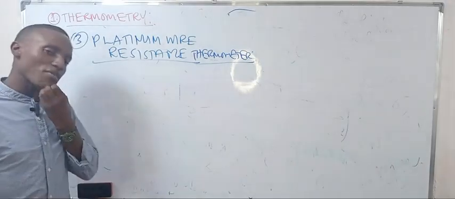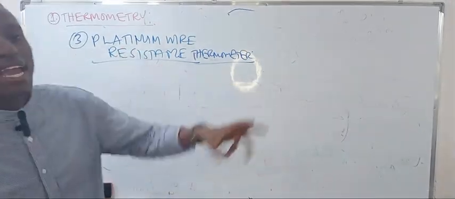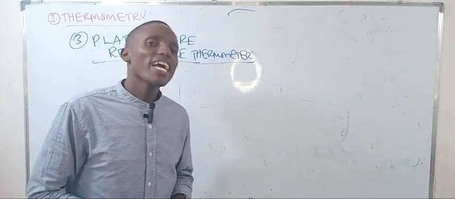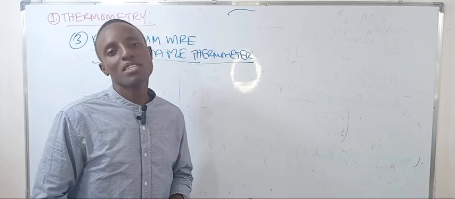This is another type of thermometer that uses the platinum wire as the thermometric material and uses resistance as the thermometric property.